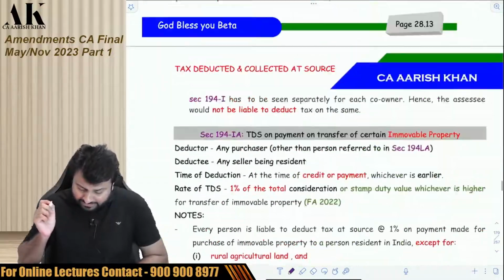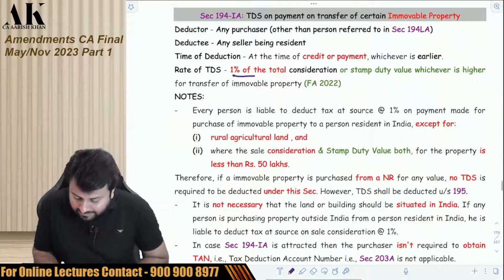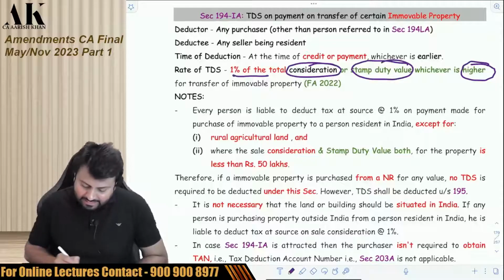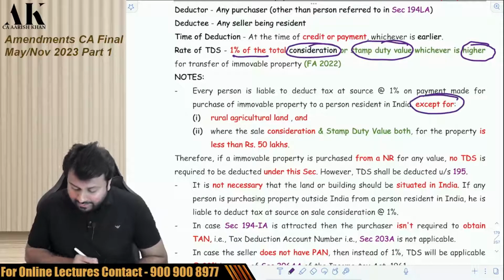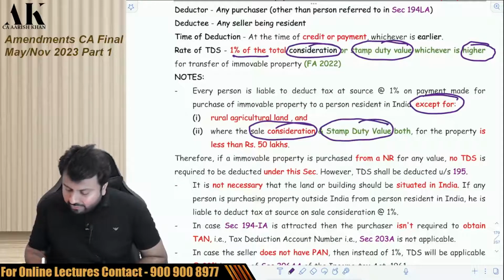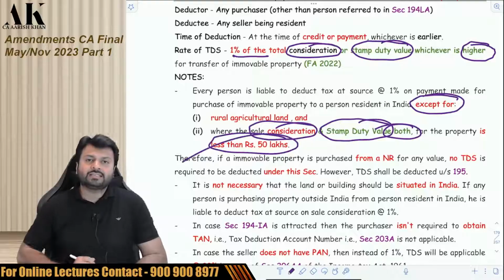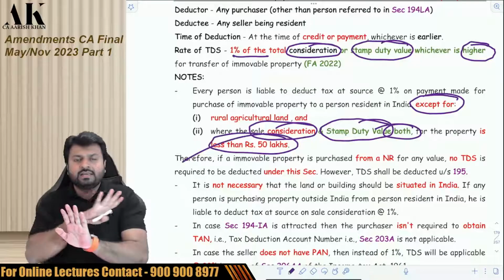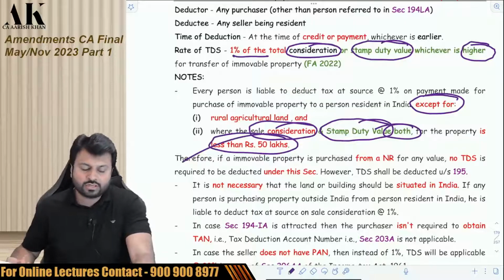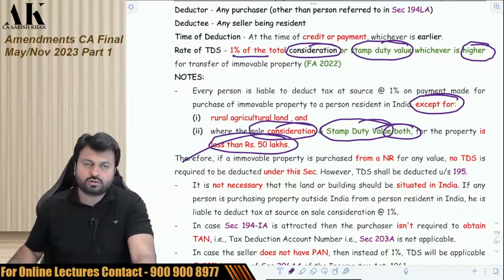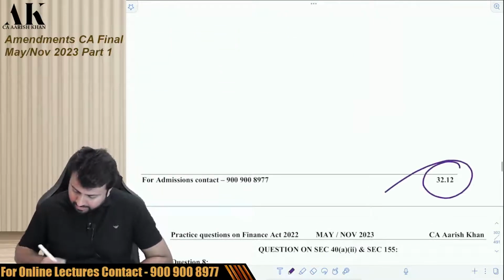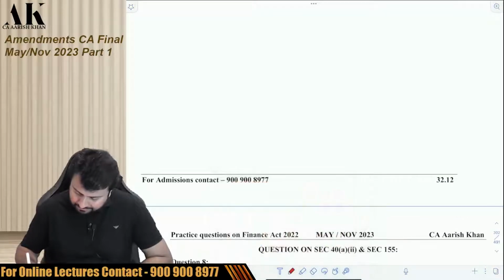Before that, you can just see the provision over here. 1% of total consideration or stamp duty value, whichever is higher. Now, this section is not applicable where both the sale consideration and stamp duty value are less than 50 lakhs. If both of them are below 50 lakhs, then 194IA is not applicable. Just go through it. Till that time, I'll search for the question in the question bank and show it to you. Okay, so here is the question, which is given on page number 32.12 in your question bank.